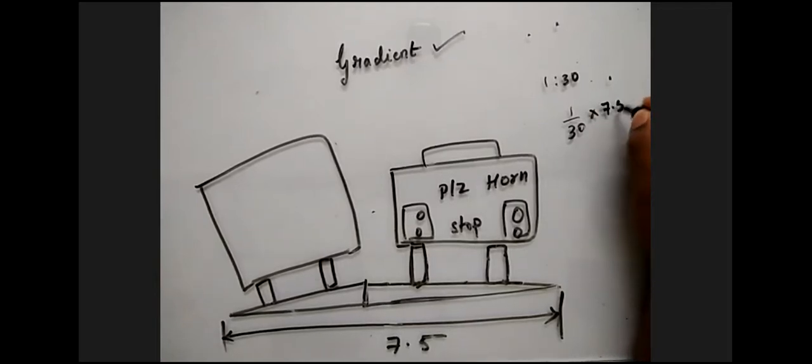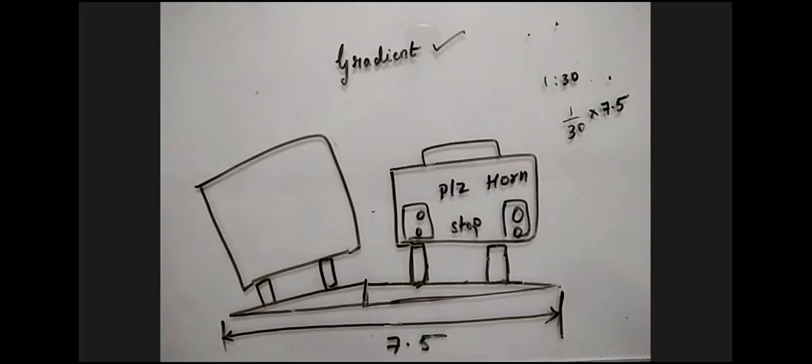Can anyone tell me what is its value? Yes, sir. 7.5 divided by 30. 0.25, sir. 0.25. Yeah. This is 3.75, right? This is 3.75.